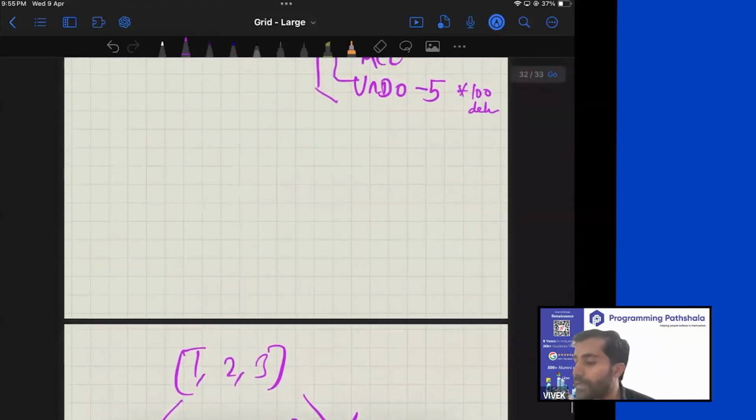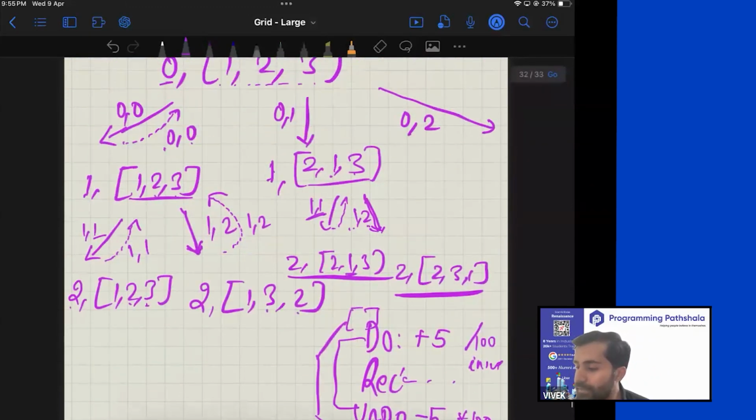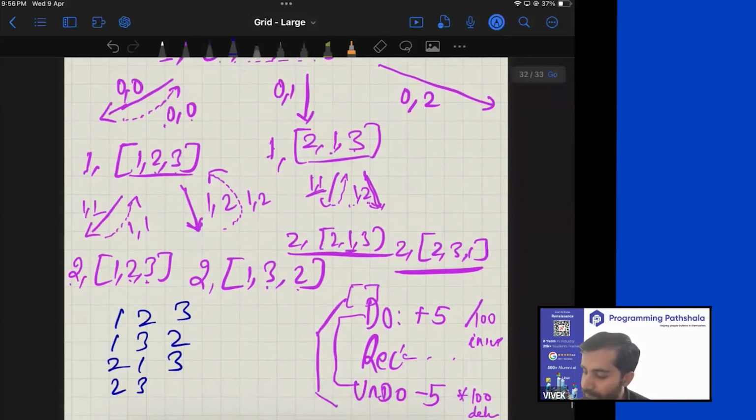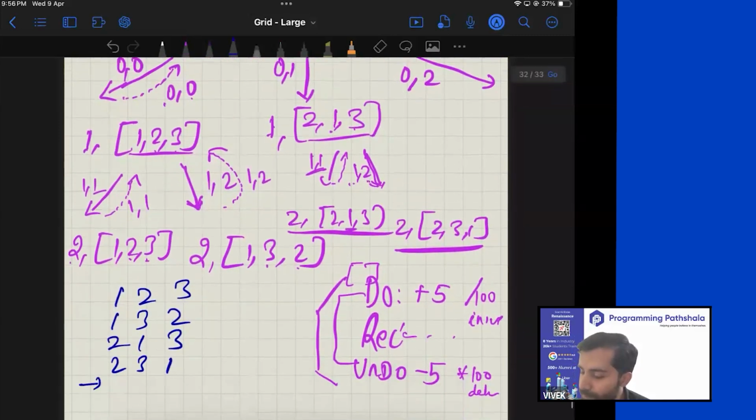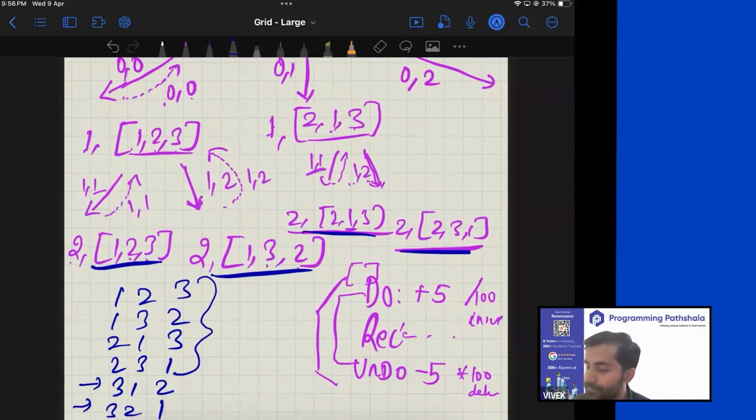So quickly tell me one thing without taking a lot of time. Is this algorithm taking care of lexicographic ordering? Let me just write down what it has printed so far. It has printed 1, 2, 3, and then 1, 3, 2, and then 2, 1, 3, and then 2, 3, 1. What should be the next two values that it should be printing? If we are interested in lexicographic order, 3, 1, 2 and 3, 2, 1. So far till here, has it done a good job? Till here, I think yes, because it first printed 1, 2, 3, and then 1, 3, 2, and then 2, 1, 3, and 2, 3, 1. So till here, it has done a decent job.